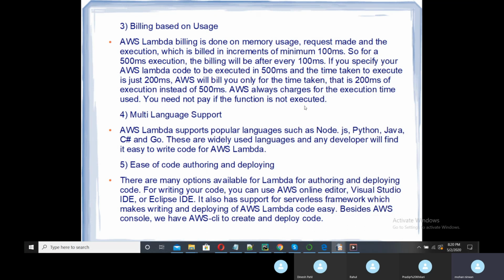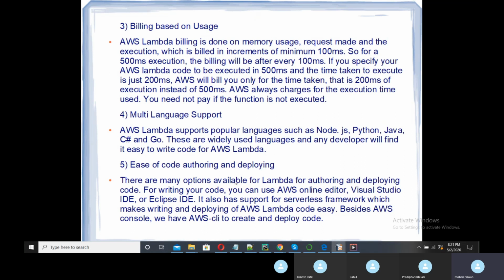The fourth advantage is multi-language support. AWS Lambda supports popular languages such as Node.js, Python, Java, C#, and Go. These are widely used languages, and any developer will find it easy to write code in AWS Lambda. Ease of coding.